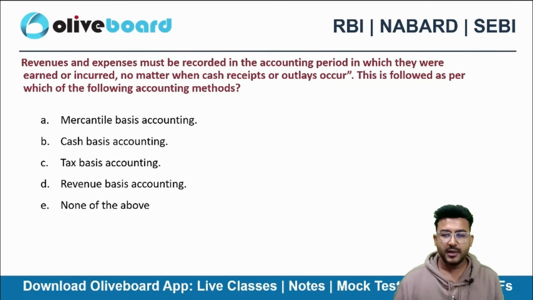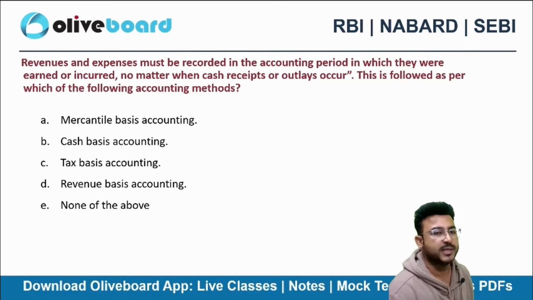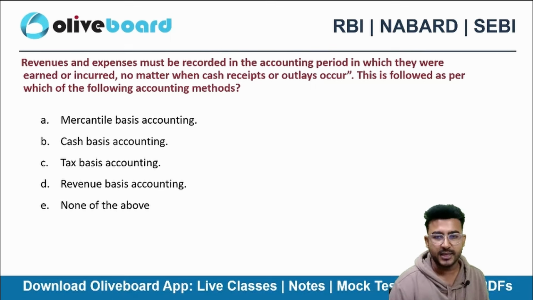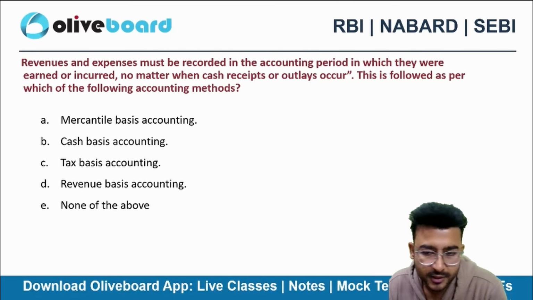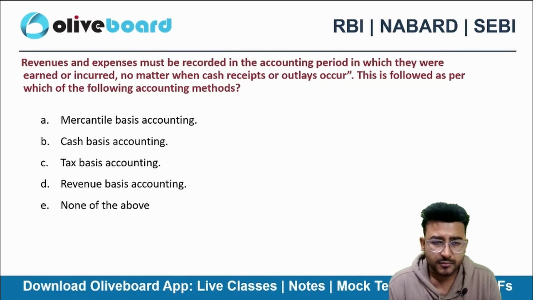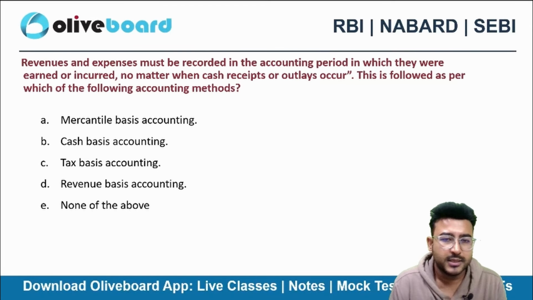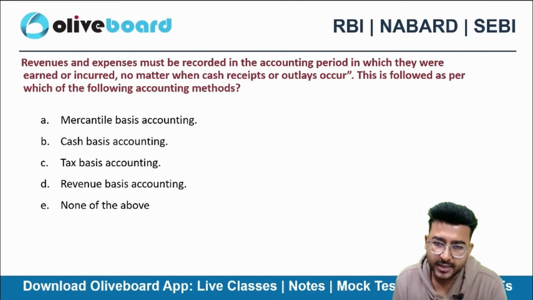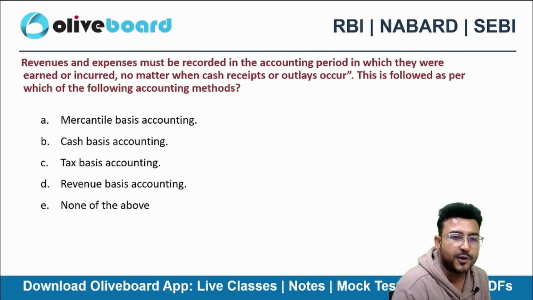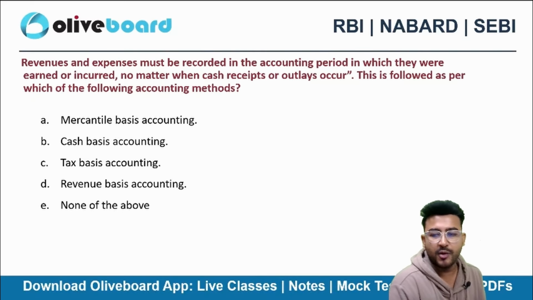Next one. Revenue and expenses must be recorded in the accounting period in which they were earned or incurred. Now, similar kind of question we have done in the paid class as well. No matter when the cash is received or the cash outlay has occurred. This is followed as per which of the following accounting method?